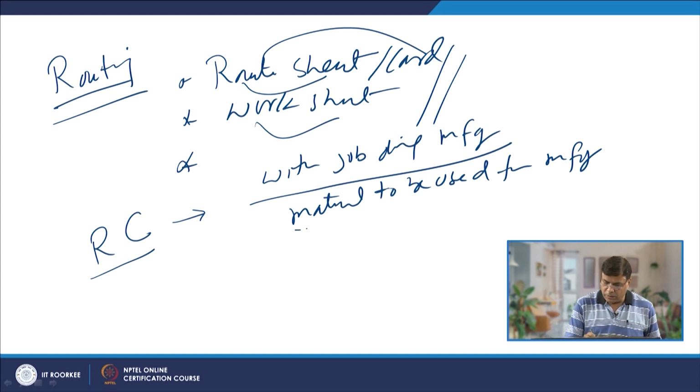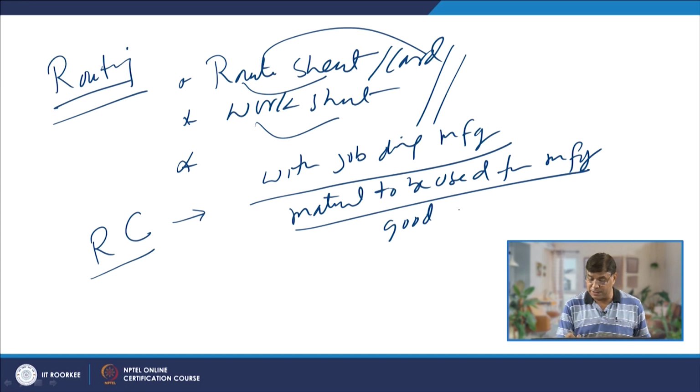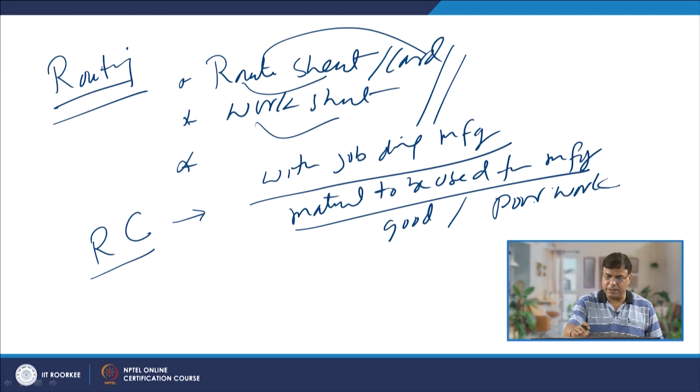And the other information that can be included here is what is the kind of work which was done, good or the kind of the poor work or the scrap was generated.